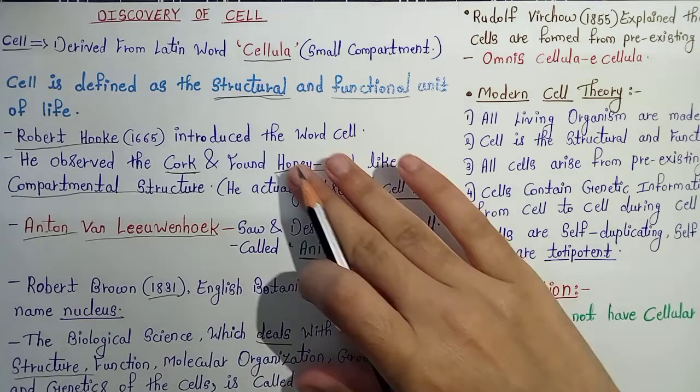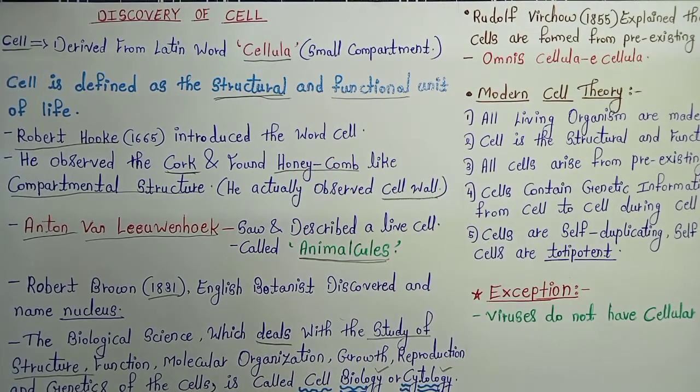Firstly, Robert Hooke observed the honeycomb-like compartmental structure in the cork. Later on, Anton van Leeuwenhoek described the animalcules, which were live cells. He named them animalcules. And later on, Robert Brown discovered the nucleus in 1831.